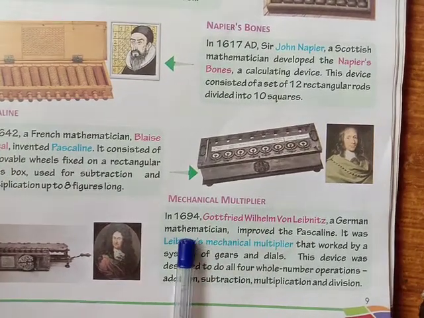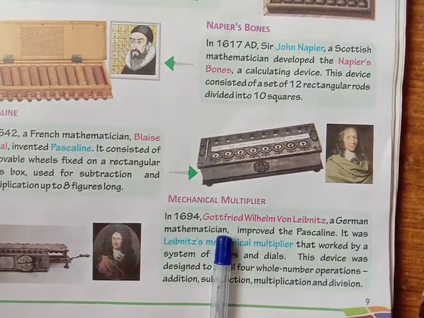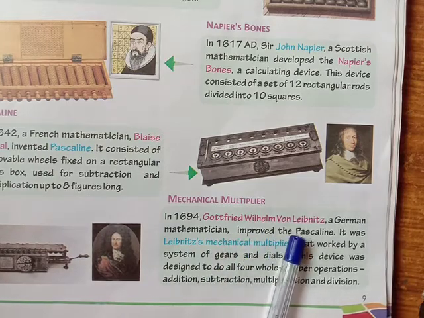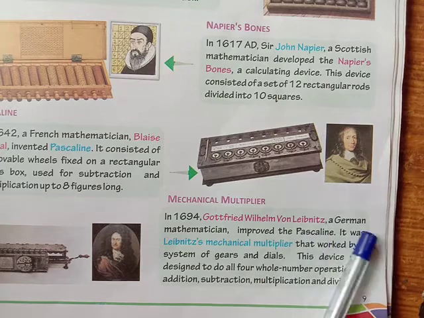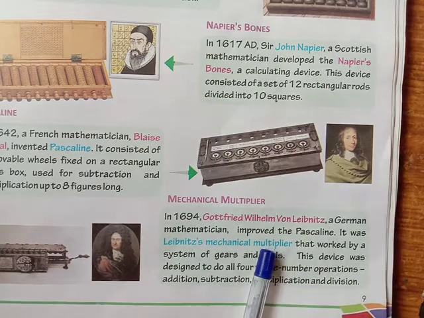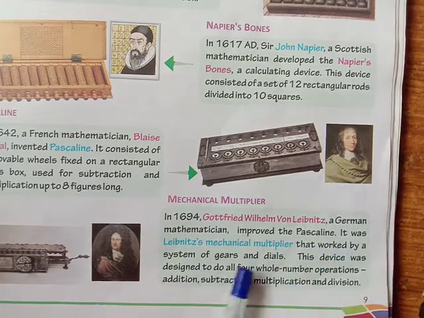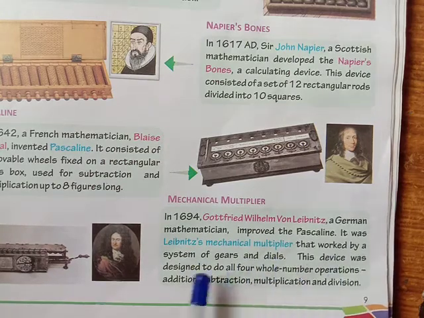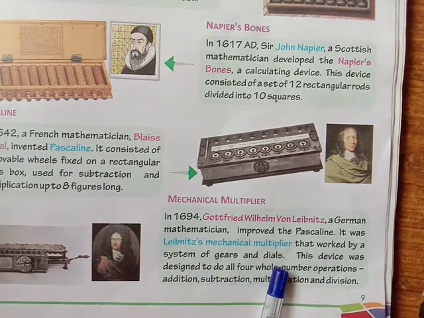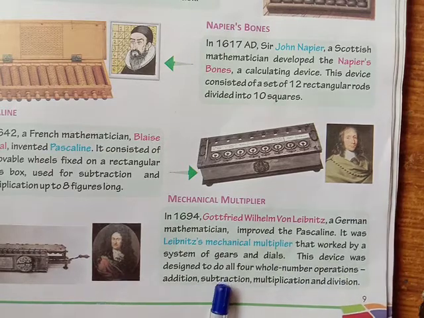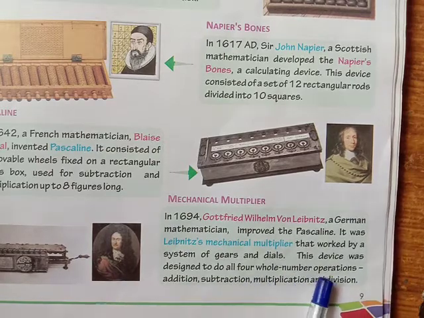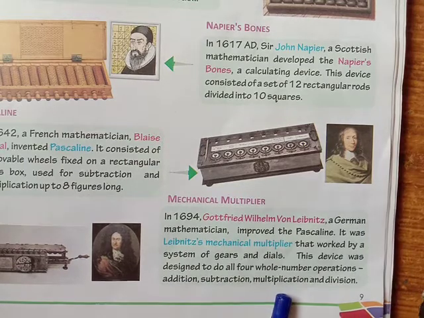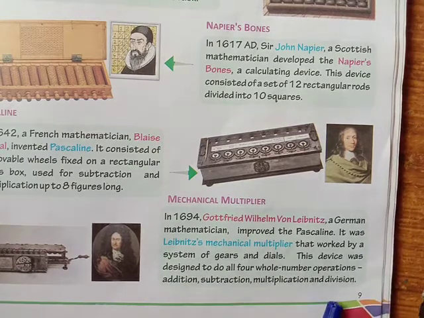In 1694, Gottfried Wilhelm von Leibniz, a German mathematician, improved the Pascaline. It was Leibniz's mechanical multiplier that worked by a system of gears and dials. The device was designed to do all 4 whole number operations: addition, subtraction, multiplication and division.